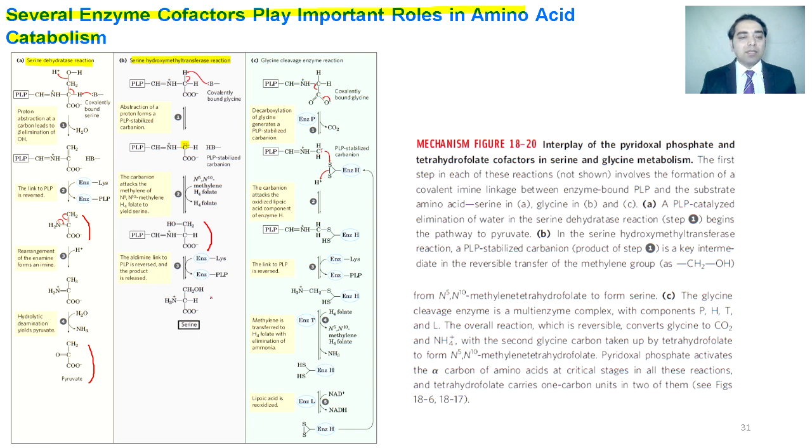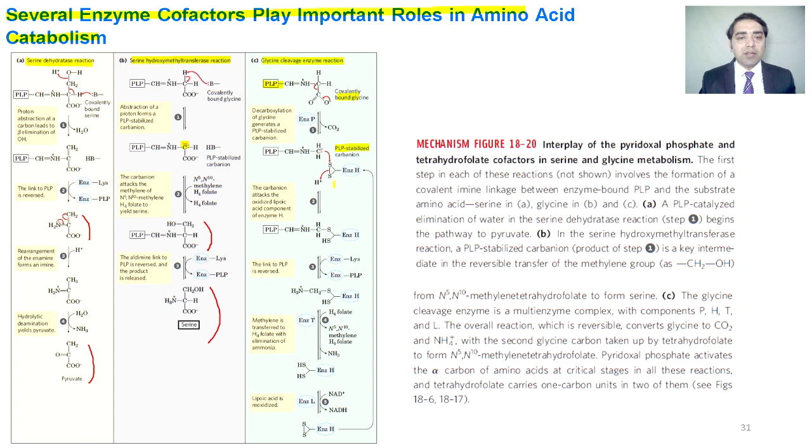This, after the rearrangement, is converted into serine. Glycine cleavage enzyme reaction. We can see PLP is making a Schiff base (aldimine) bond with the amino acid. This amino acid is then converted into the carbanion. This negative charge on the carbon atom then attacks the sulfur of the enzyme H,